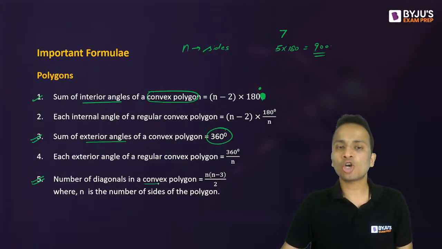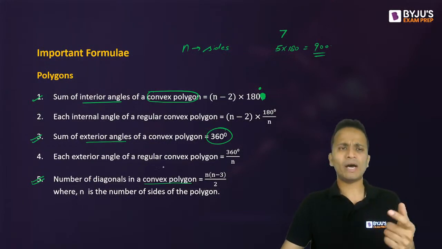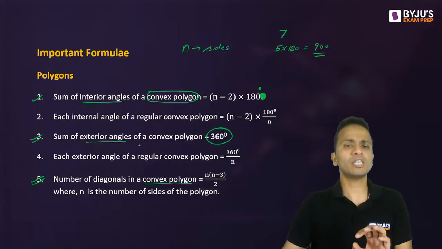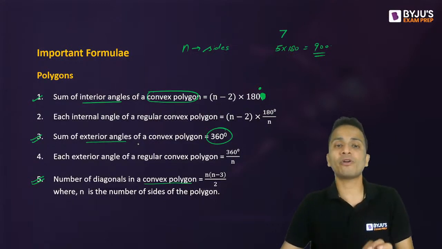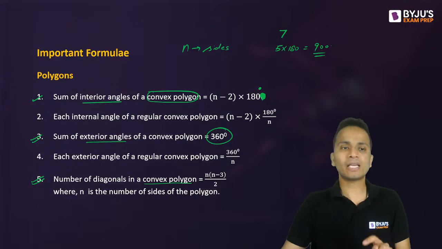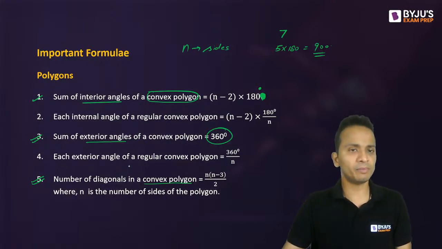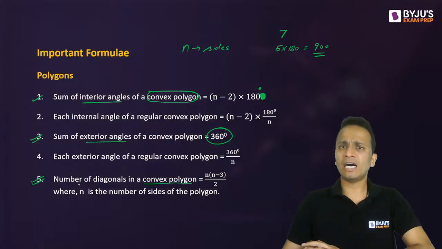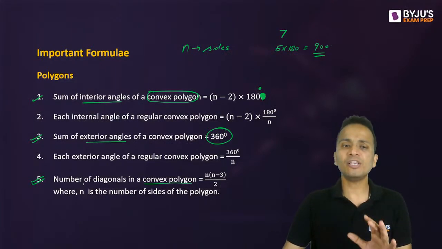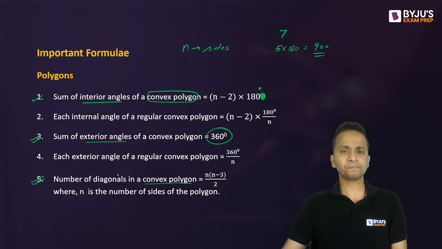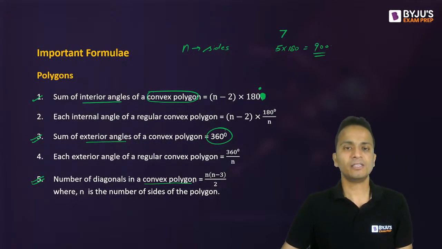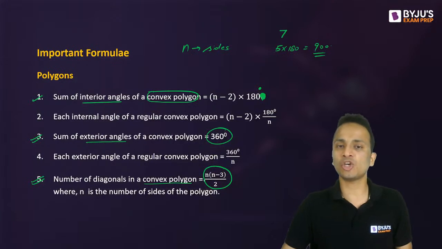Number of diagonals in a convex polygon. You will wonder why I've left the other two formulas, because the other two formulas are specifically for regular polygons. So I'll come back to formula number 2 and formula number 4, but formula number 1, 3, and 5 are applicable for every convex polygon. So the number of diagonals in any convex polygon is equal to n into n minus 3 divided by 2, where n is the number of sides of the polygon.